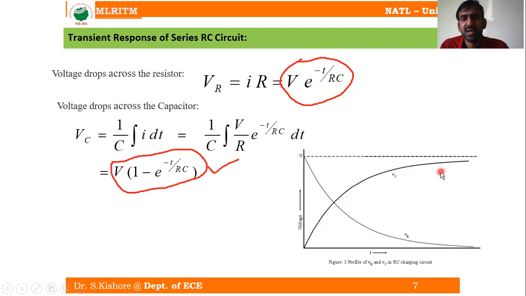But what about VC here? VC is nothing but V into 1 minus e power minus t by RC. So that means it is positive and it is an exponentially increasing factor. 1 minus e power minus t by RC is going to be an increasing factor. That is the reason why it is exponentially increasing, whereas the voltage across the resistor is an exponentially decaying function. This is for an RC charging circuit. So you have to remember this point: we are considering the charging cycle.